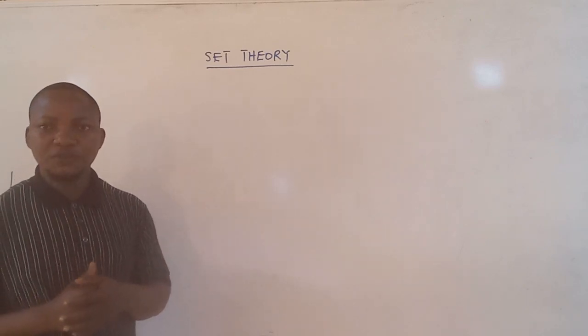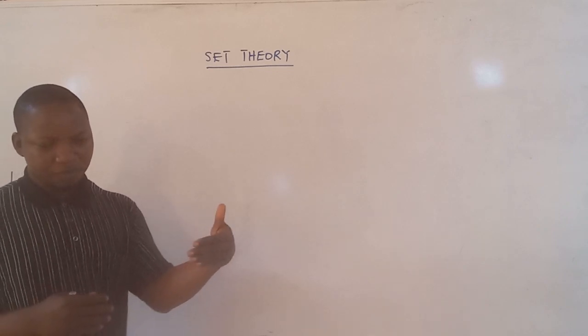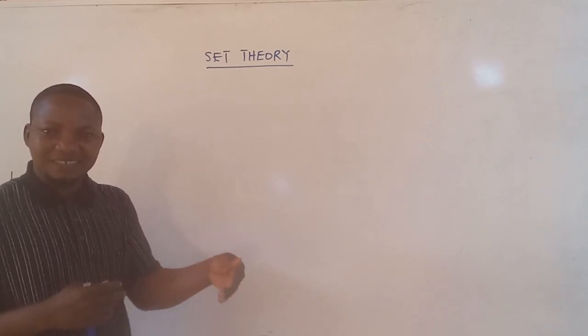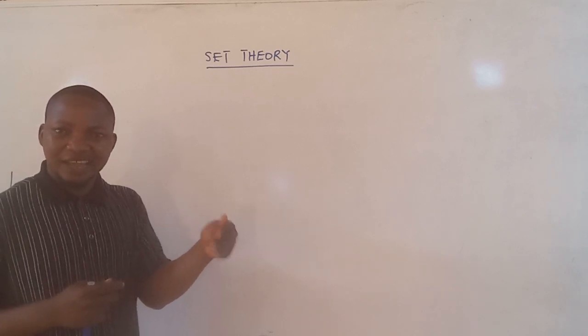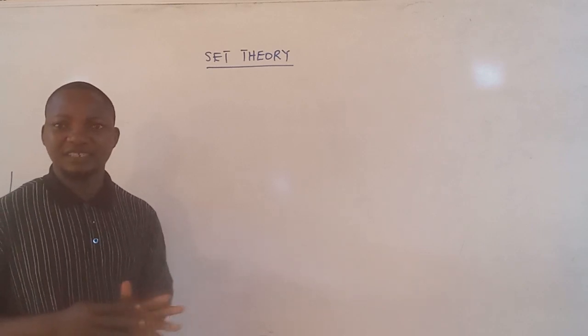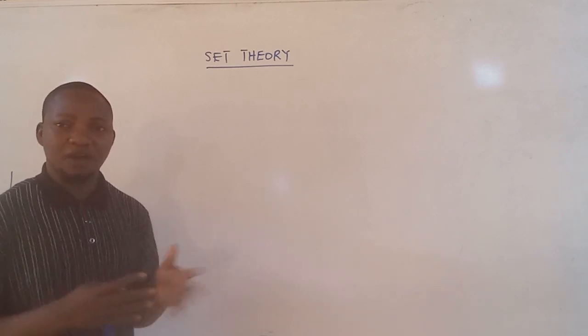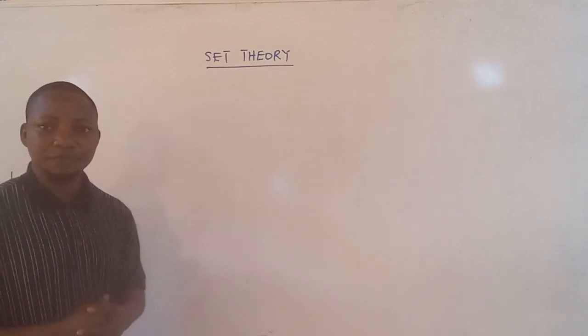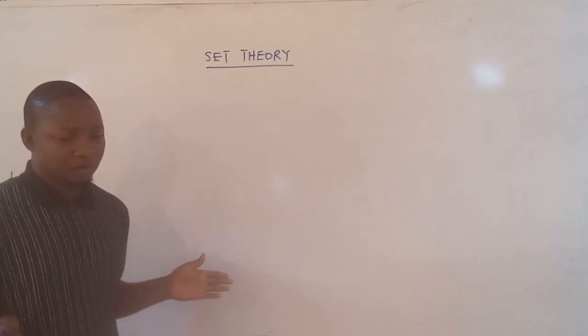Also, we can talk of the set of all states in Nigeria, for example. This is a well-defined set because we have 36 states plus the FCT.